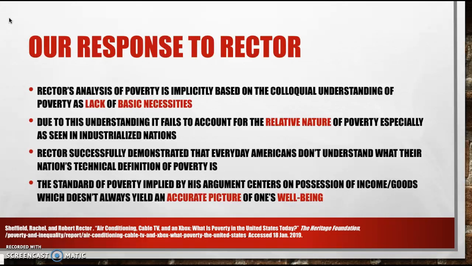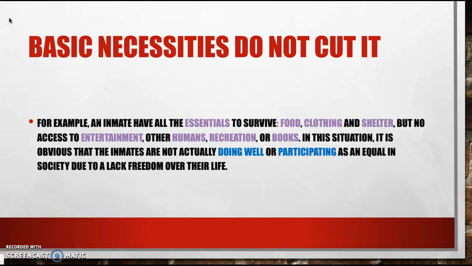Our reasoning for this is simple. Having just enough to physically maintain life in no way entails almost any level of well-being for an individual. For example, we can imagine a prisoner that's provided with enough food, clothing, and shelter to live, but has zero access to entertainment, other humans, recreation, space, and books. This inmate in permanent solitary confinement will theoretically be able to sustain life, but it's difficult to argue that he or she is actually doing well.